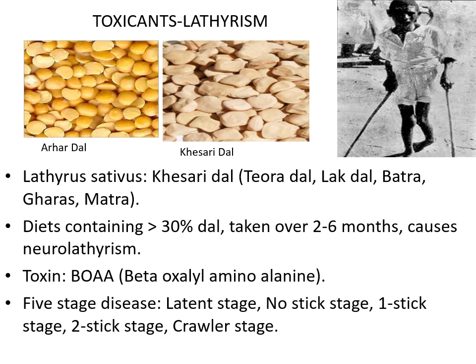Lathyrism. Lathyrism is caused by ingestion of Lathyrus sativus or the kesari dal. Locally it is known as Teora dal, Lak dal, Batra, Gharas, Matra. So all these are different names of kesari dal. Kesari dal when dehusked looks very similar to our tur dal or the arhar dal which is usually eaten. So sometimes it could be a contaminant in the tur dal also, because they look very similar.